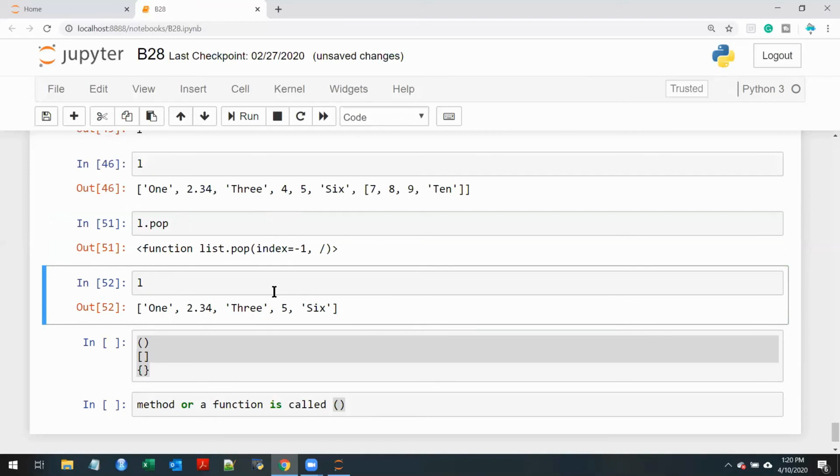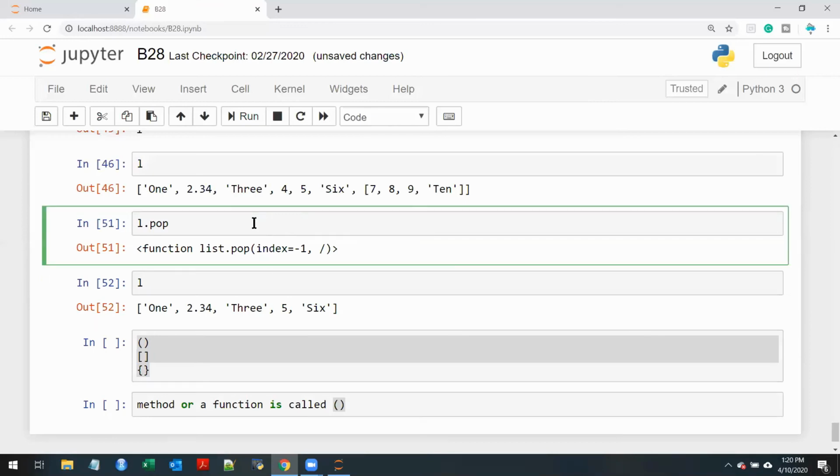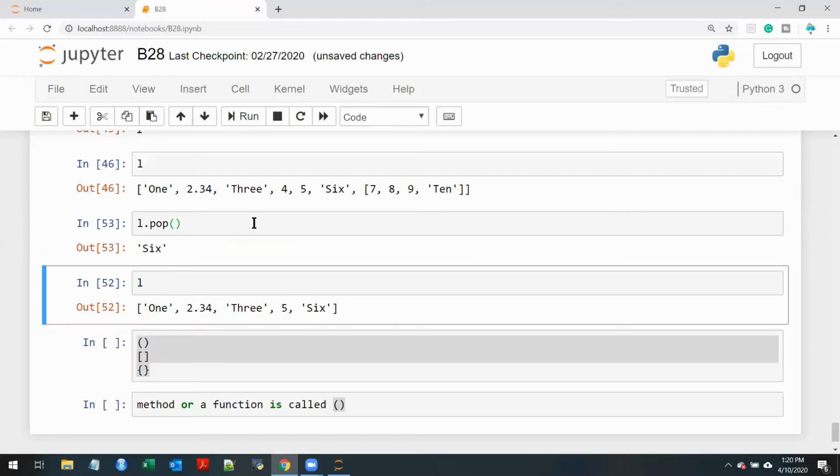Only when a method or a function is called do they do their action. And how do you call them? You call them using parentheses. Let me do this once and then you will see. Observe, it has been called, it does its work, that particular method gets invoked, and obviously that 6 is removed. I hope I answered your question.